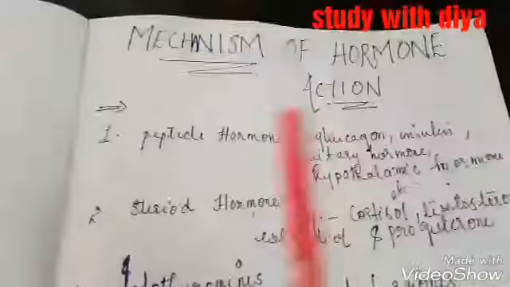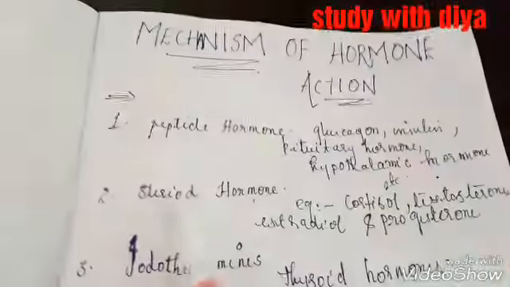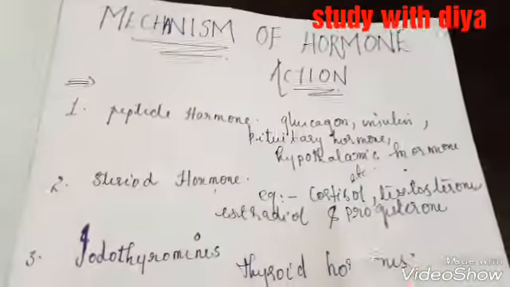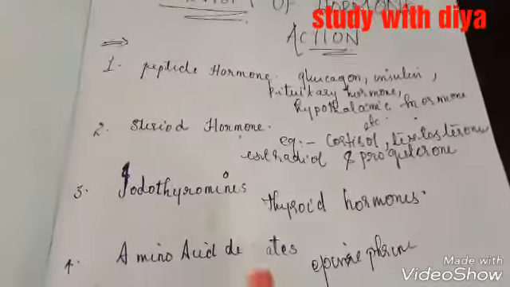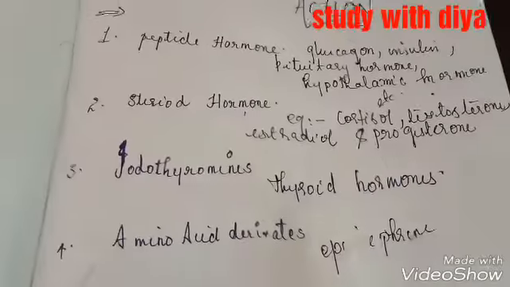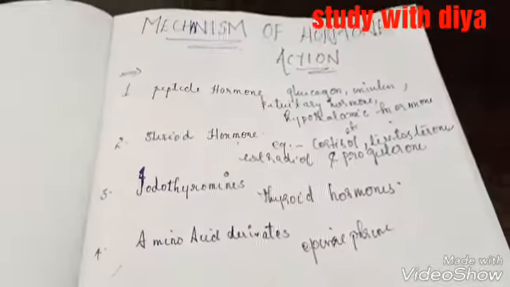The examples for peptide hormone are glucagon, insulin, pituitary hormone, hypothalamic hormone. For steroid hormone, cortisol, progesterone, estradiol and testosterone. For iodothyronine, thyroid hormone. And for amino acid derivative, epinephrine. So these are the 4 types of hormones.